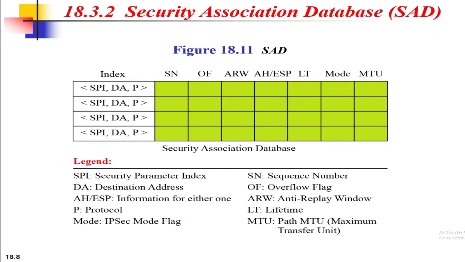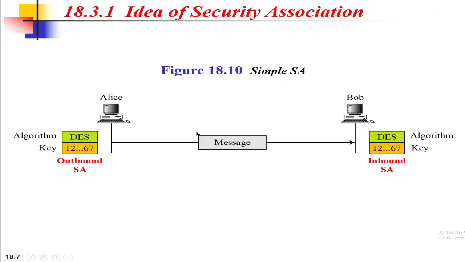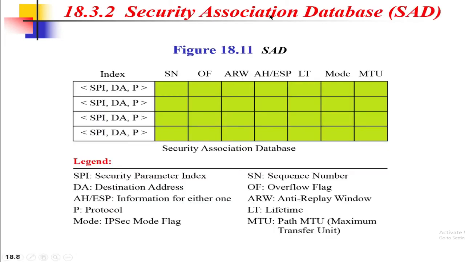So here, as you can see, for bidirectional communication, Alice and Bob need to have both inbound and outbound security associations. So we can say that we need a set of security associations that can be collected into a database, and the database is called the security association database. This database is actually a two-dimensional table, as you can see, and each row defines a single security association. Normally there are two security association databases, one for inbound security associations and the other for outbound security associations.